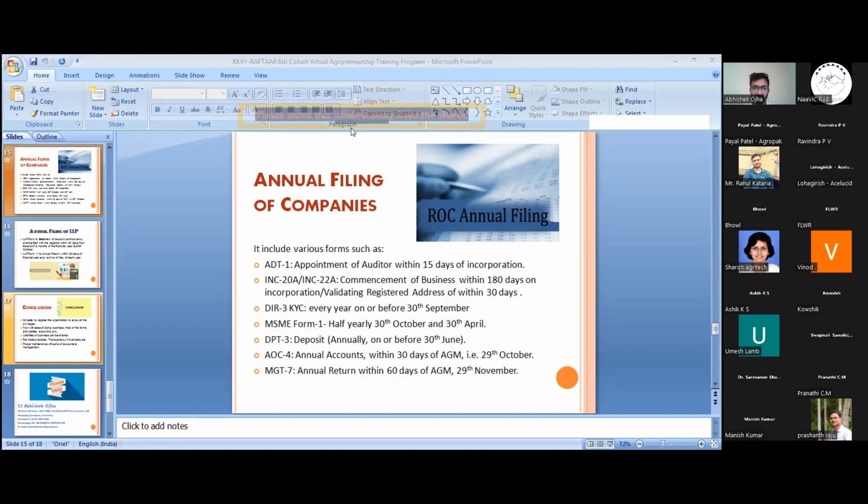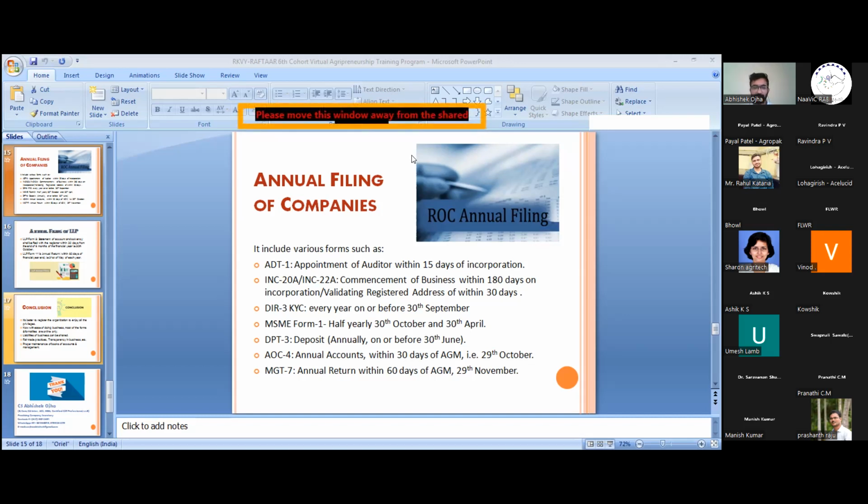So can you tell about annual filing of a partnership firm? Sir, there is no annual filing of a partnership firm. You have to file only the income tax return, and in this case, I don't advise any person to go into a partnership firm, because I have seen cases where conflict arises within a year or within a month between the partners, and it is not a sustainable business to run a partnership firm. So it is always advisable to go in an LLP or in a company.